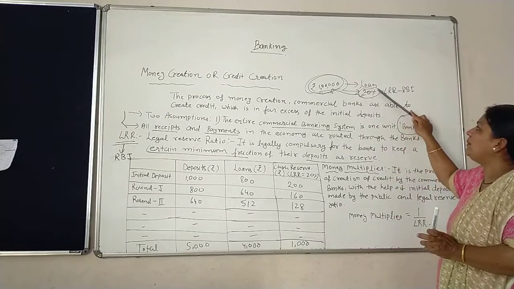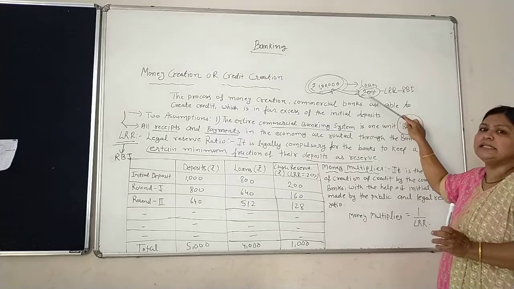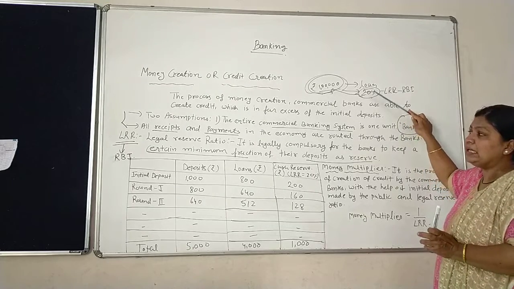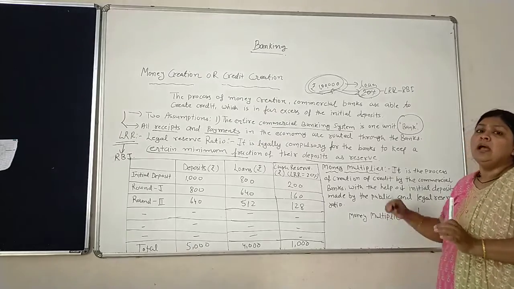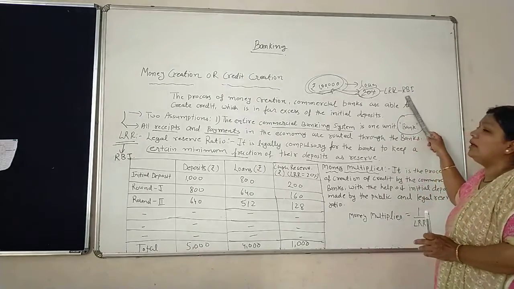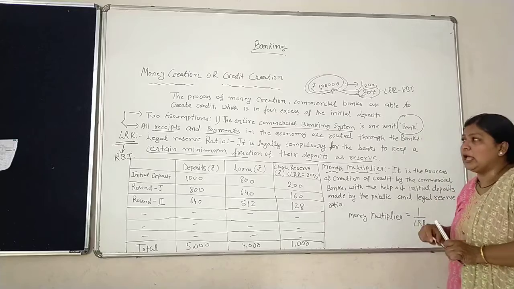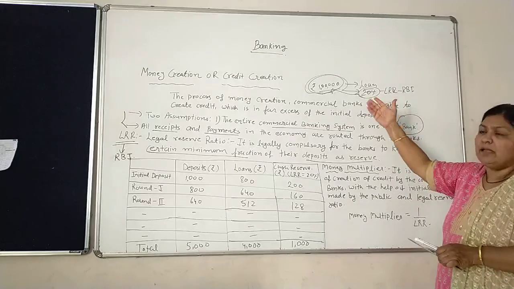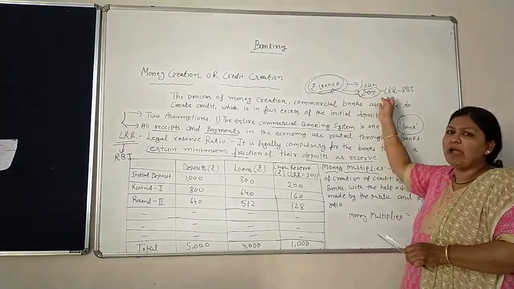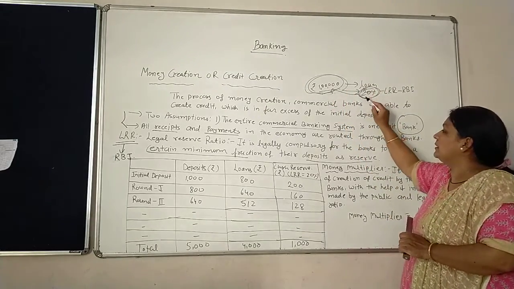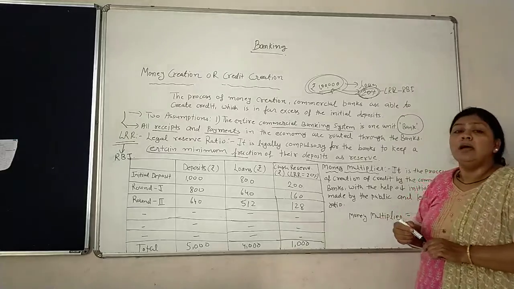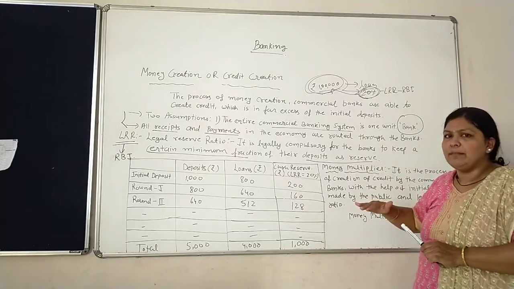Fine. So this 20% is the minimum reserve ratio or legal reserve ratio, and this legal reserve ratio is announced or set by the RBI. Simple way: suppose I have 1 lakh rupees, and if I demand my money, this 20% reserve ratio is kept by the commercial banks.